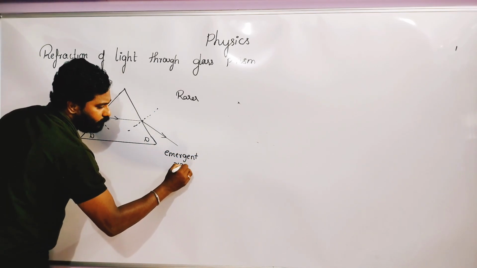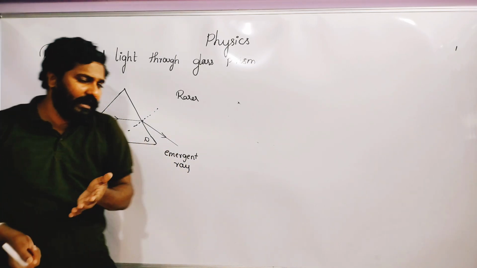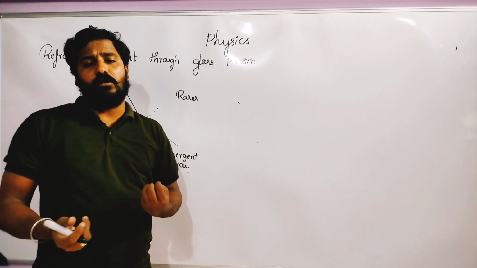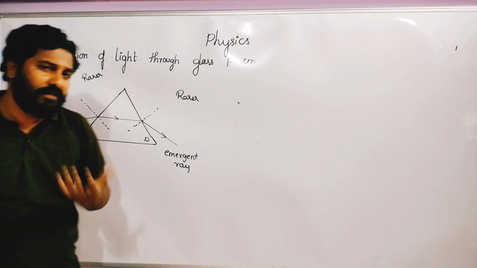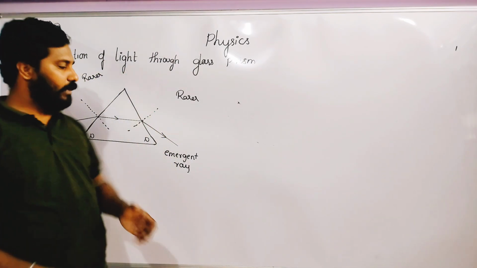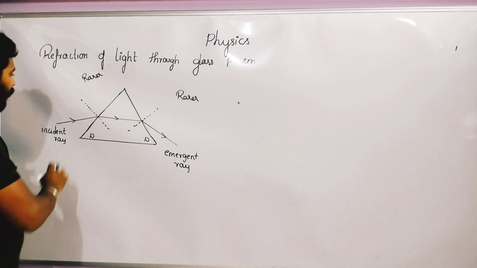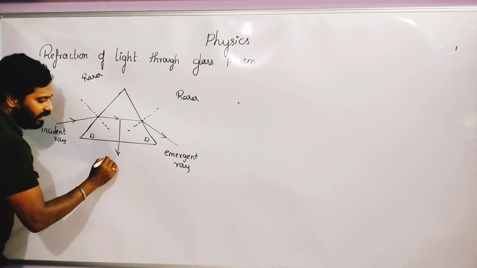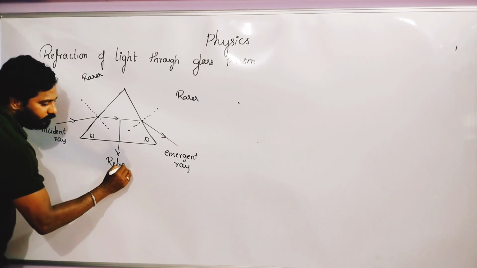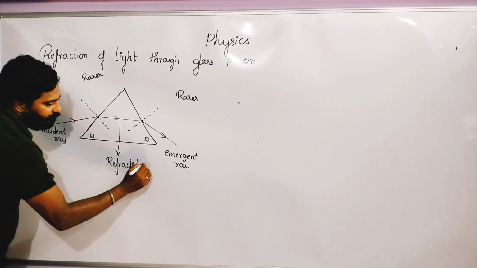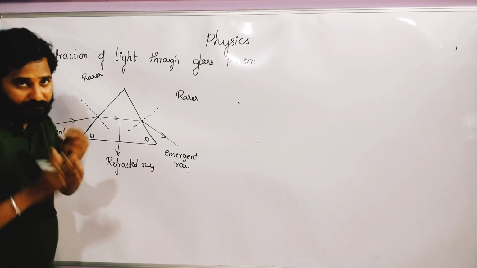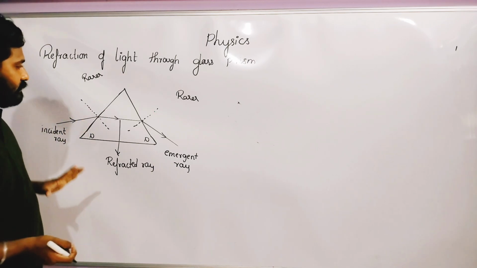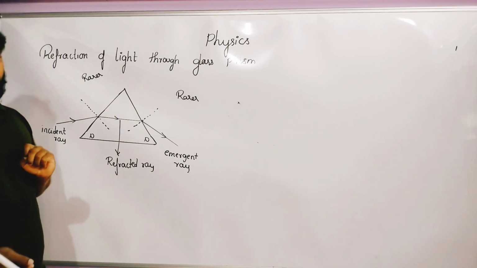This light ray we call the emergent ray, the light ray which is going out of the prism. Emergent means coming out. This is called the emergent ray, this is called the incident ray, and this is called the refracted ray, the bent ray. This is the simple diagram.